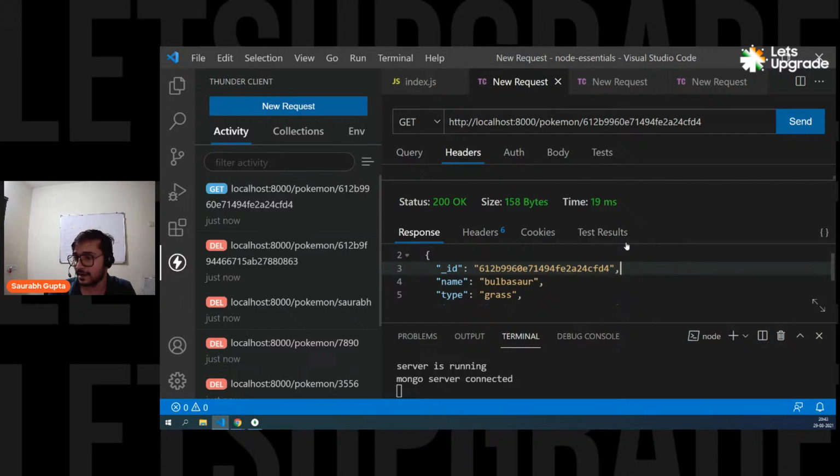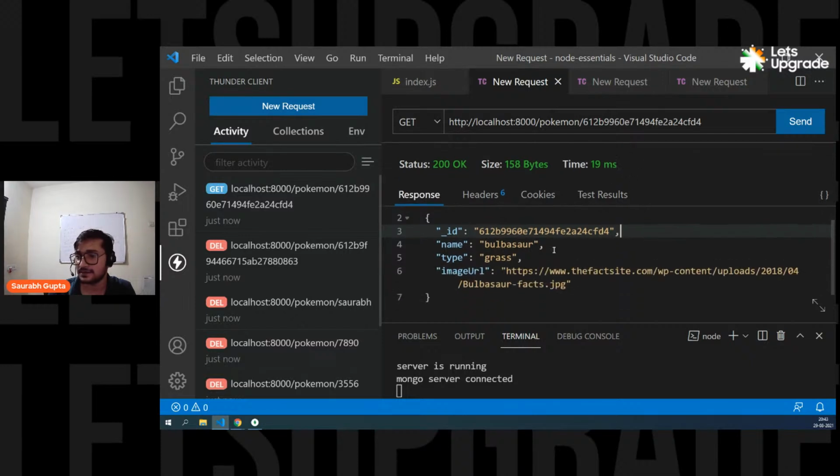Okay, I want to make it big now. Yeah, here we go. See, guys. So now I got only one Pokemon, that is Bulbasaur.